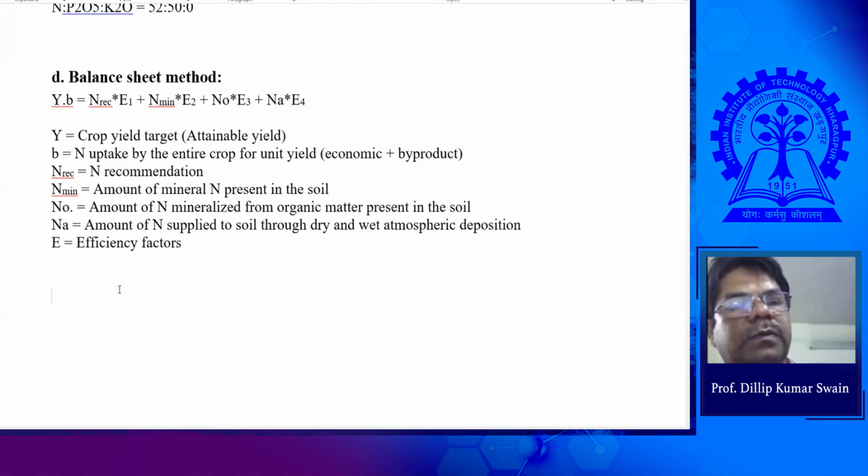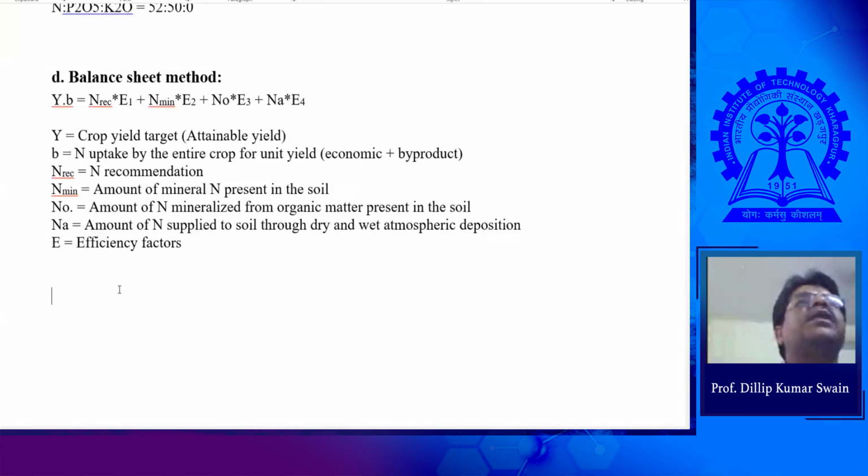Efficiency means, when the nutrient is available, what percentage is taken up by the crop. When you apply, there will be mineralization, there will be loss and uptake both.